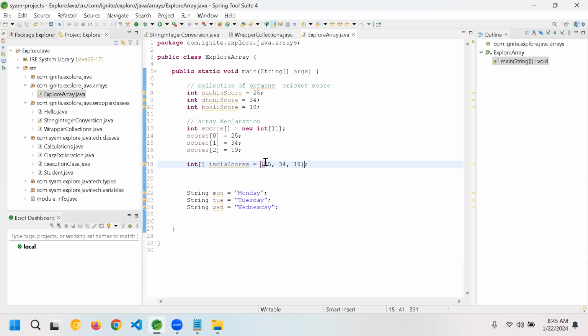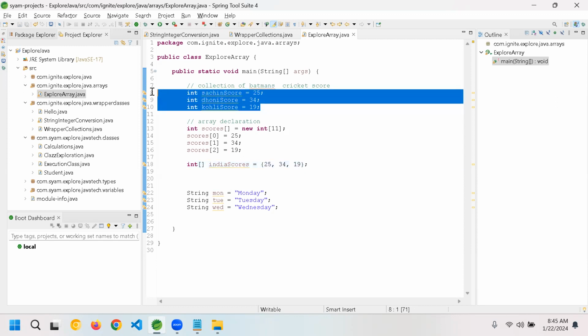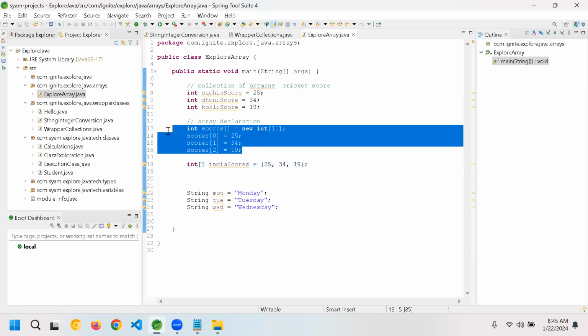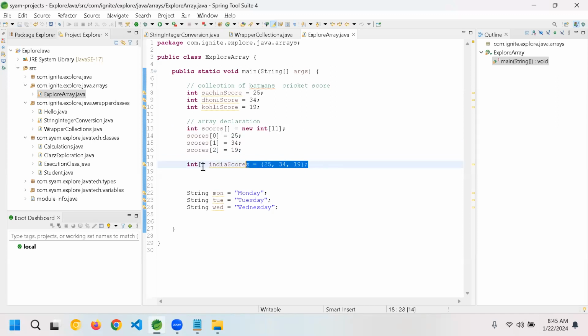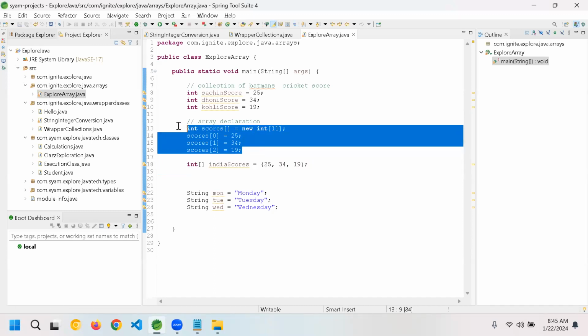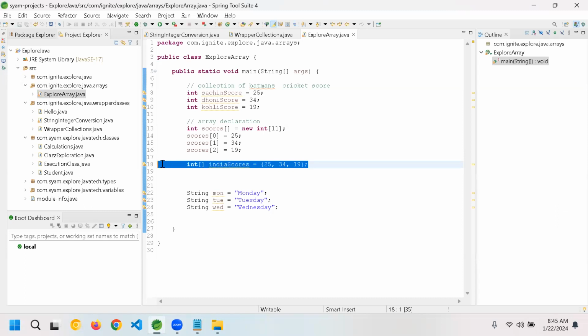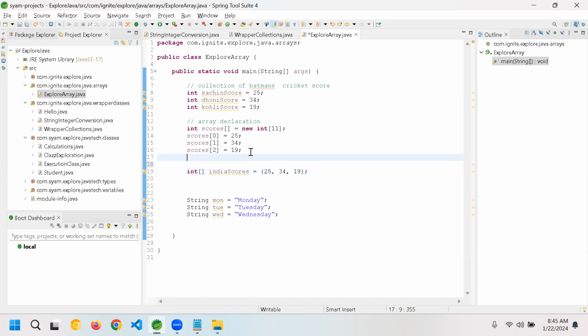Sorry. So here, what is happening is the first one is 3 individual variables. Second is 1 variable with 3 values. Third one is where you are creating a dynamic array, whereas in the first one you are creating 11 elements. Here you are not specifying how many. It will take it dynamically based on the number of values we pass. Let's try to see the output first here.